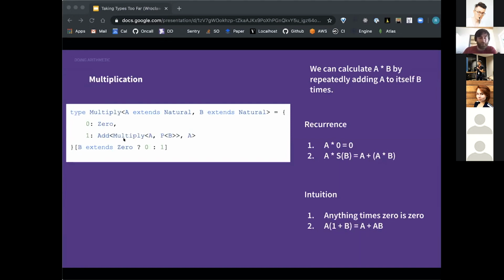So multiplication is actually easier than subtraction. It's almost as easy as addition. We can calculate A times B by repeatedly adding A to itself B times. So in the base case, we see that A times 0 is 0. Otherwise, we know that A times S of B equals A plus A times B. Again, intuitively, anything times 0 is 0, and we can basically distribute out the 1 in a multiplication. We know that A times (1 plus B) equals A plus AB. So we don't need any error term here because multiplication is closed over the naturals. So assuming we have infinite memory and time, we will be able to multiply any two natural numbers.